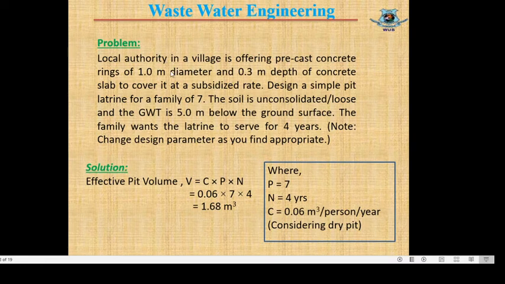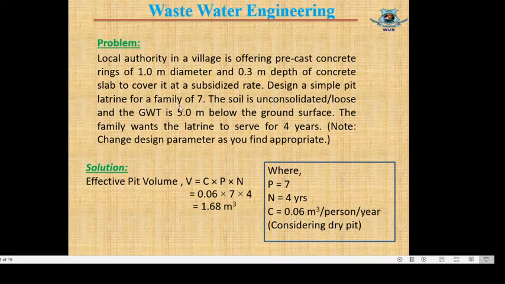It's another design problem of a pit latrine. Problem: a local authority in a village is offering precast concrete rings of 1 meter diameter and 0.3 meter depth, and a concrete slab to cover it, at a subsidized rate. That means with this ring anyone can build a pit latrine. So the diameter of the pit will be the diameter of the slab. That means the diameter of the pit can be 1 meter. And the depth of one ring is equal to 0.3 meter.